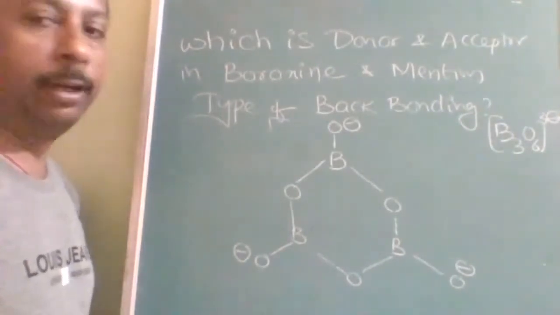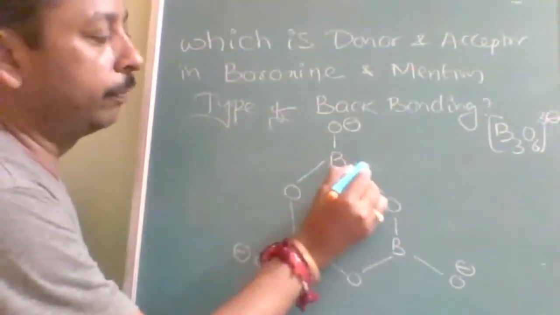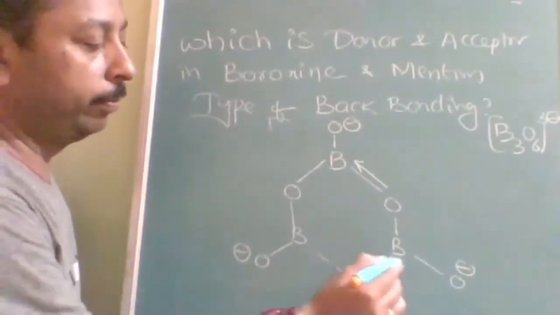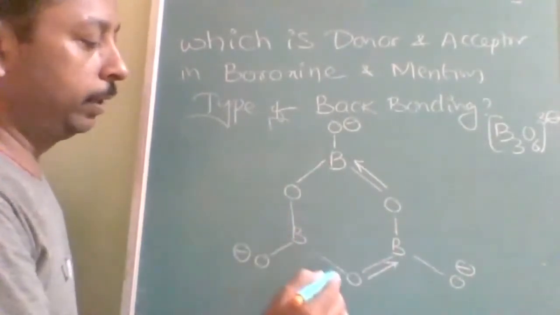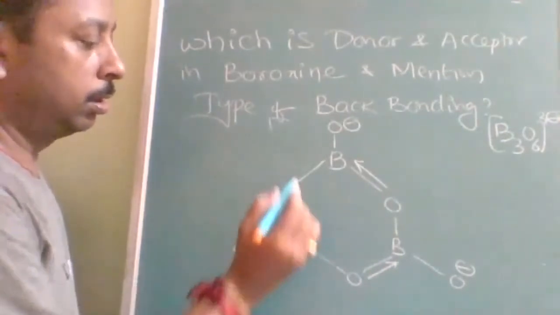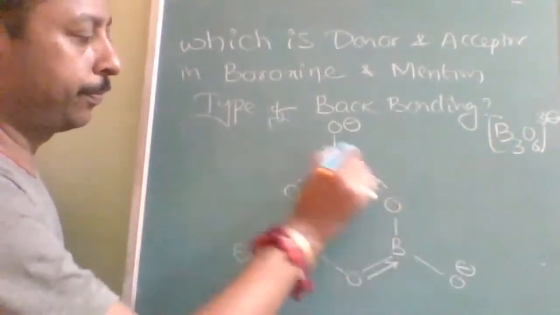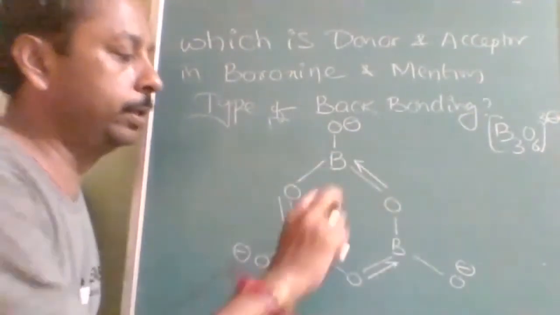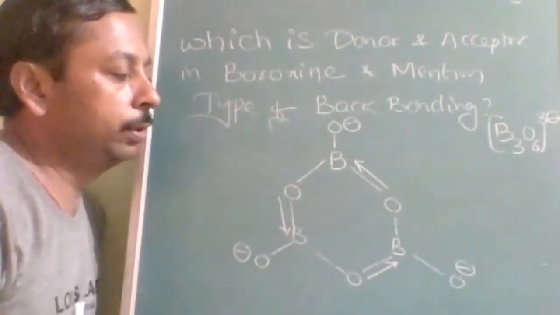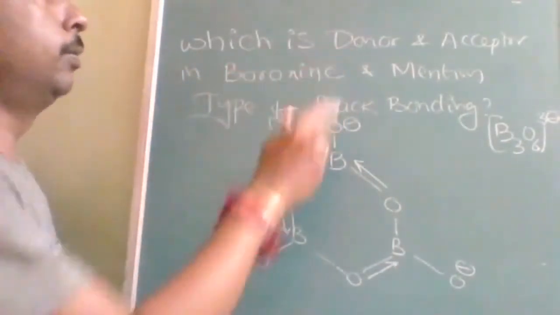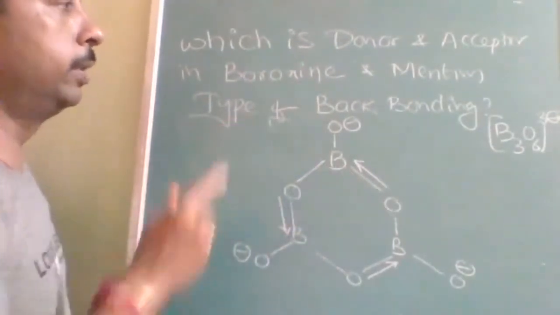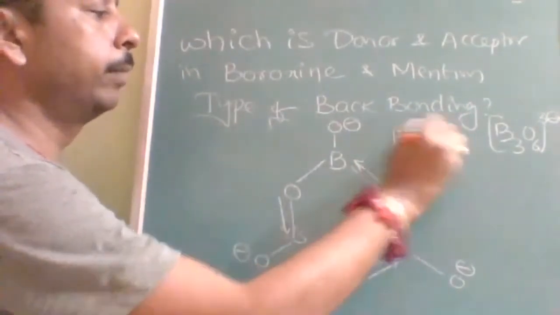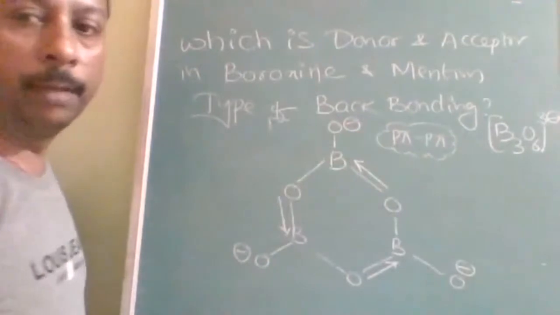The donor atom will be oxygen towards the boron because it got the lone pair. Same way this will be like this, and same way this will be like this. Okay, in this direction, or you can write in this direction also. It is as good as benzene only. So this is the structure. Oxygen is the donor, boron is the acceptor. Type of back bonding will be p pi p pi back bonding.